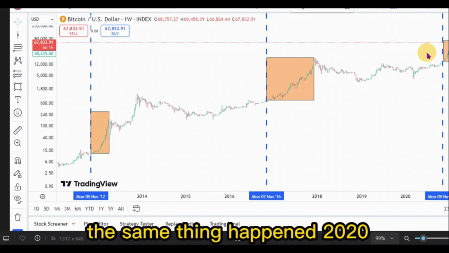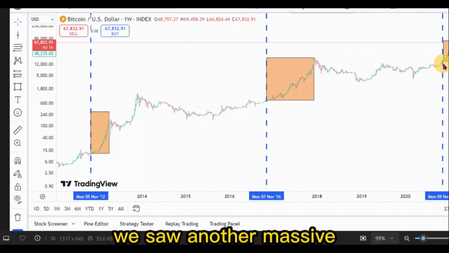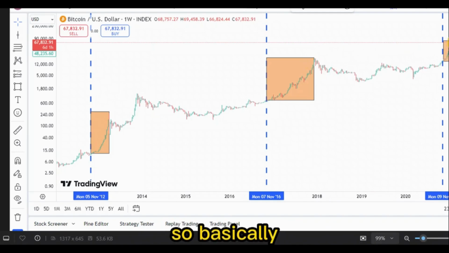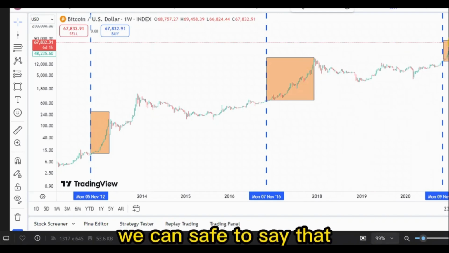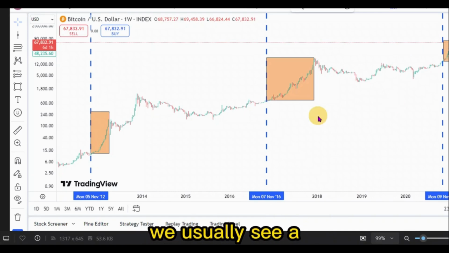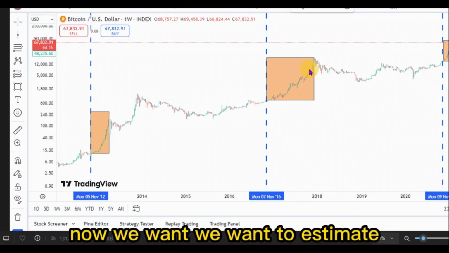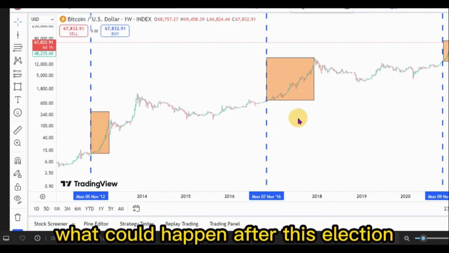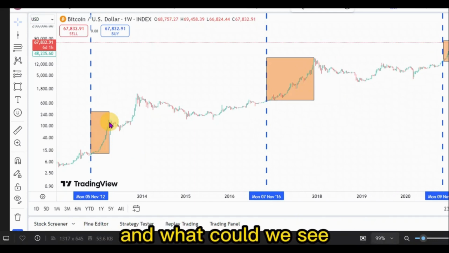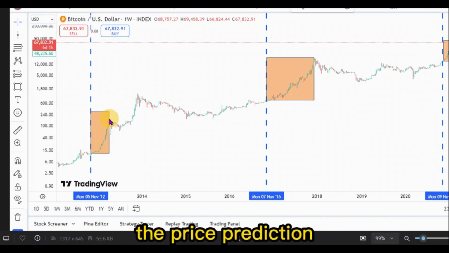The same thing happened in 2020. We saw another massive push to the upside. So basically, we can safely say that usually after elections, we see a massive push to the upside. Now, we want to estimate what could happen after this election and what price prediction we could see right